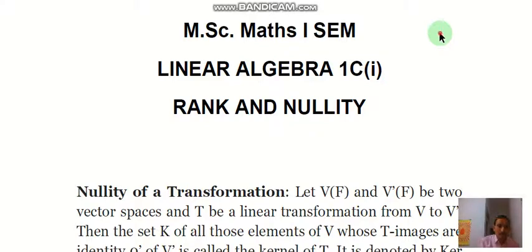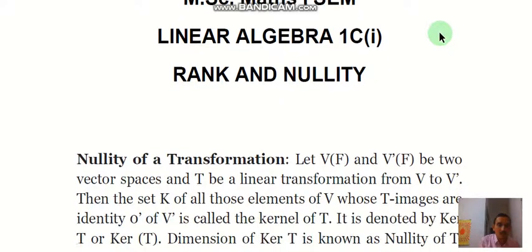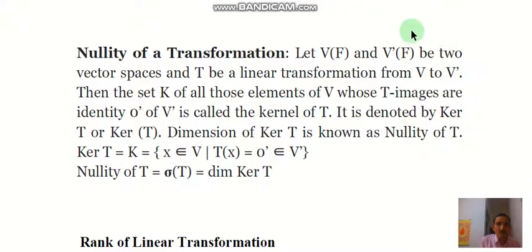First we see the definition of nullity of a transformation. Let V(F) and V'(F) be two vector spaces and T be a linear transformation from V to V'.